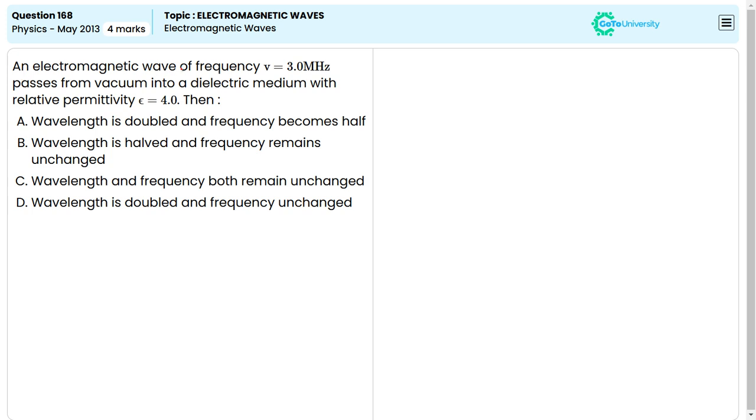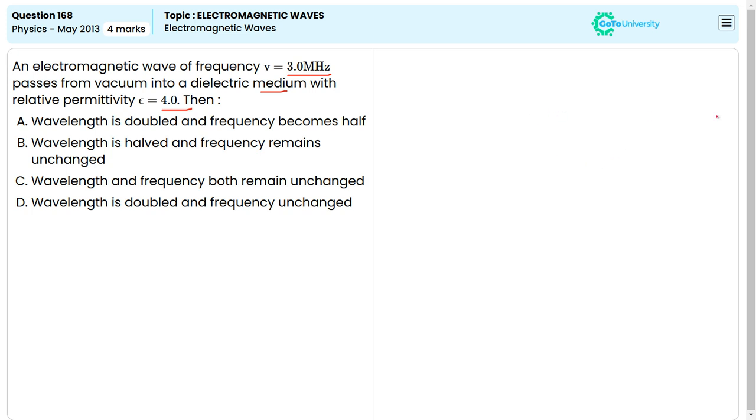An electromagnetic wave of frequency ν equal to 3.0 megahertz passes from vacuum into a dielectric medium with a relative permittivity ε equal to 4.0. Then, which of the four options is correct, we need to find here.